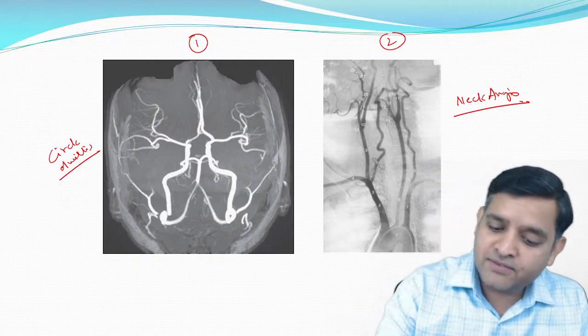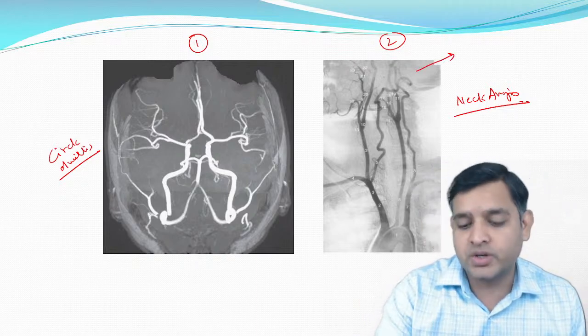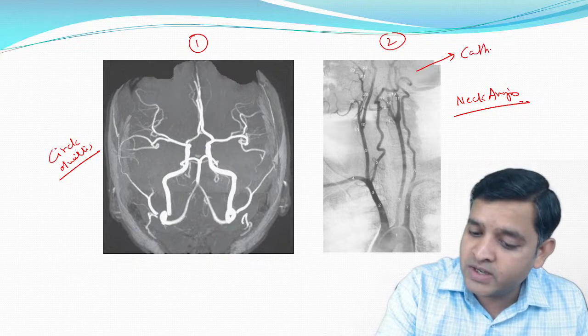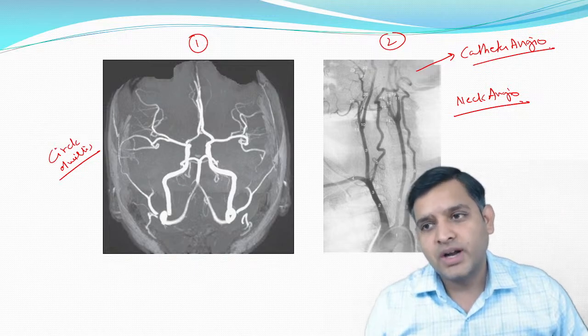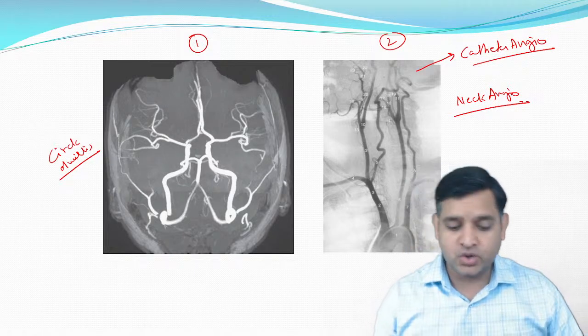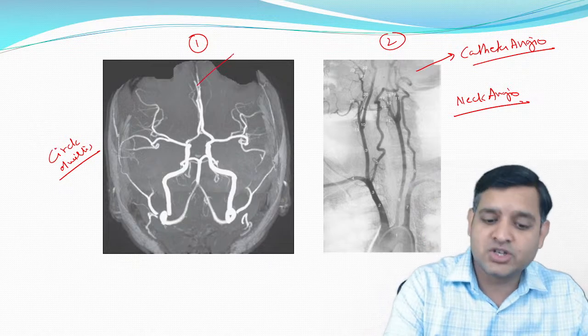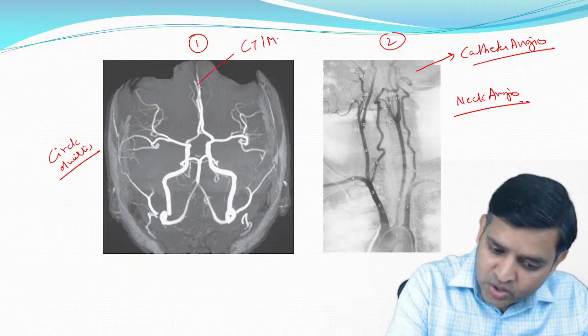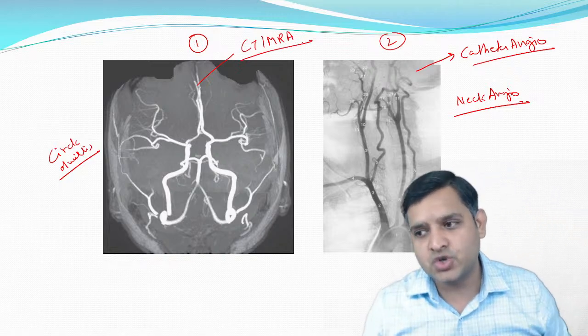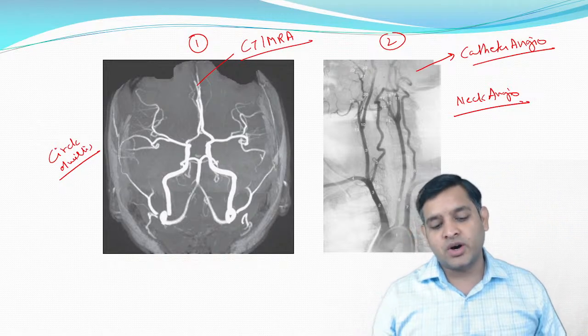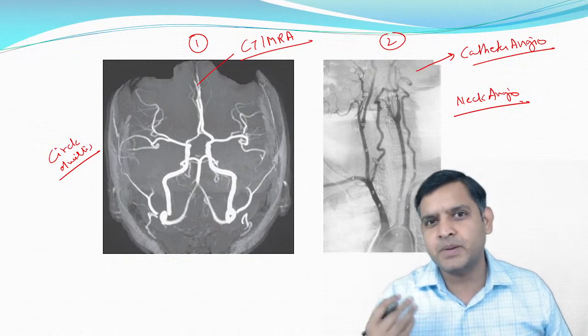Remember, if the black color vessels are shown, it is almost always a catheter angio. If the white color vessels are shown, it will be CT or MR angio. Okay, that's the simplest rule.